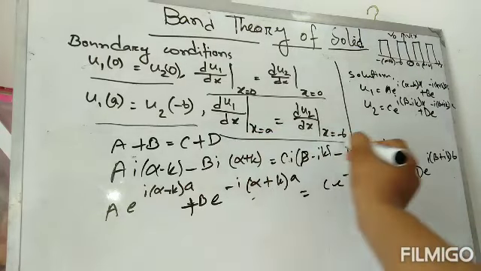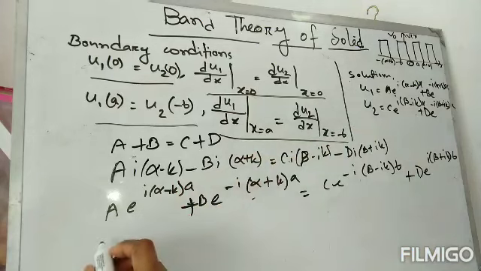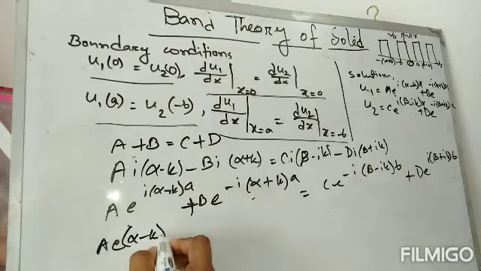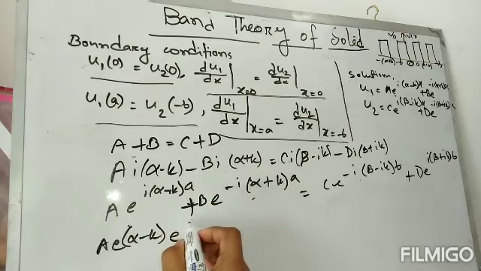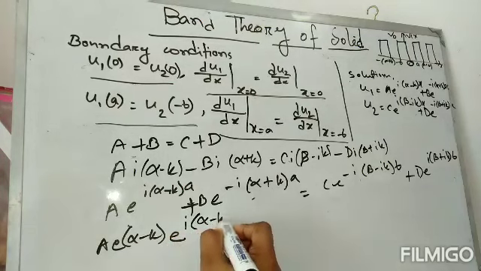For the fourth boundary condition, the equation would be like this: a i(α-k) exp[i(α-k)a], again the differential term.